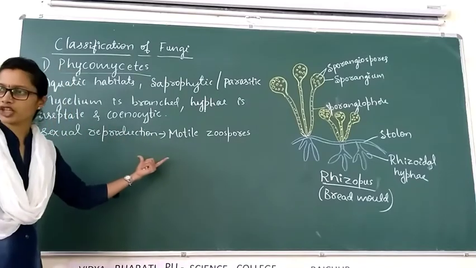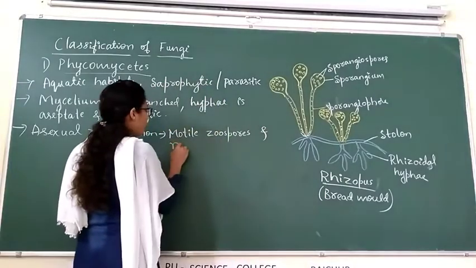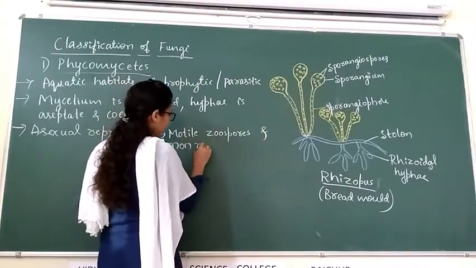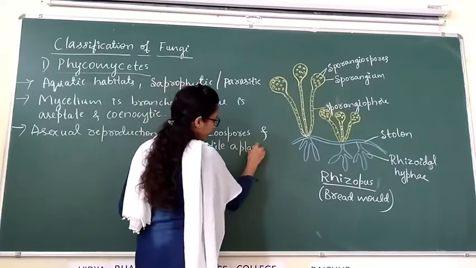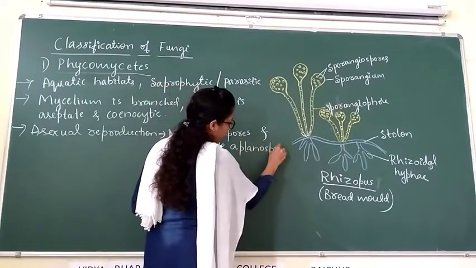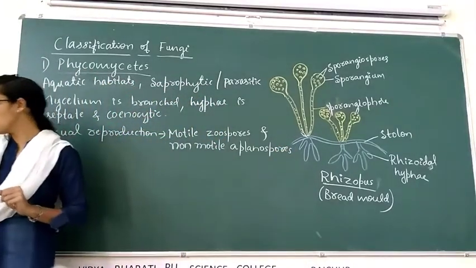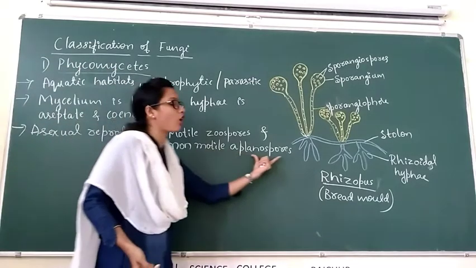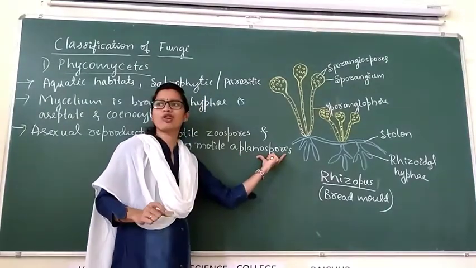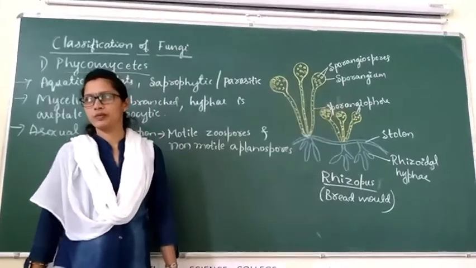Asexual reproduction takes place by motile zoospores and non-motile aplanospores. Aplanospores are non-motile, means locomotor structures are absent in case of aplanospores.